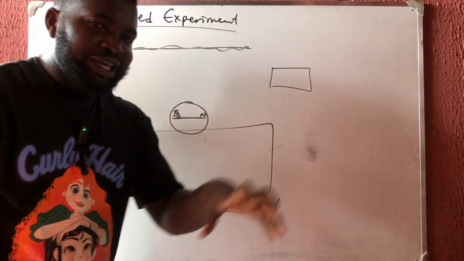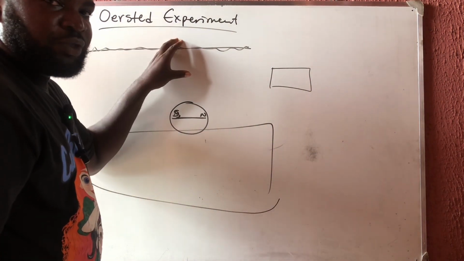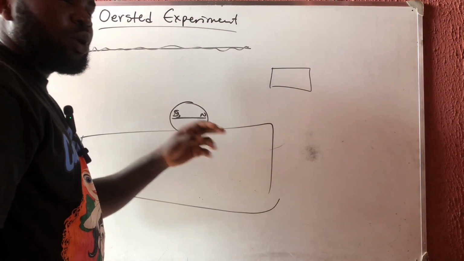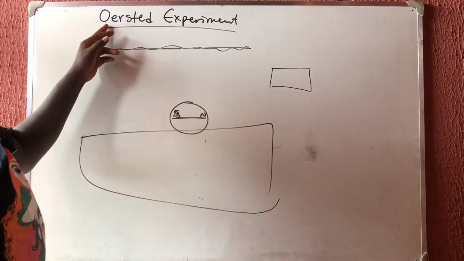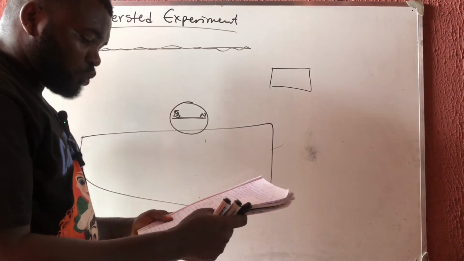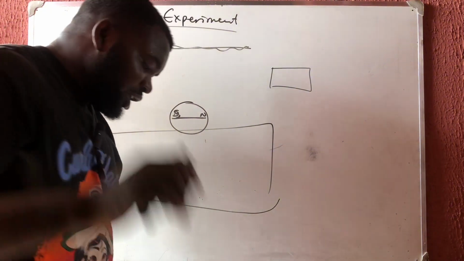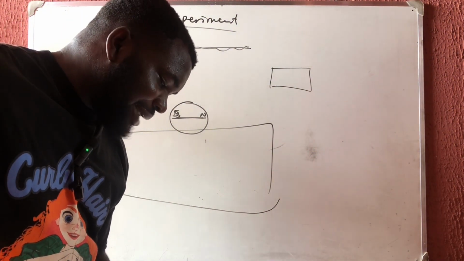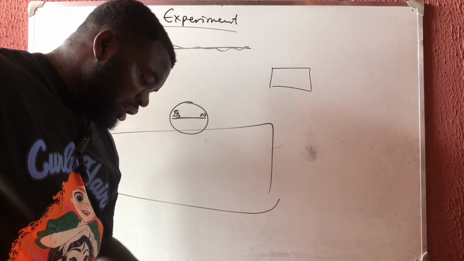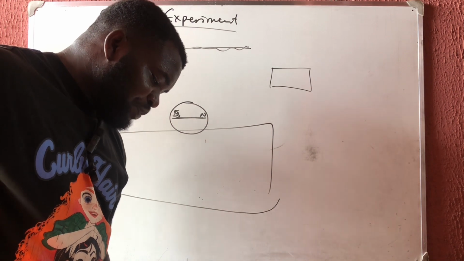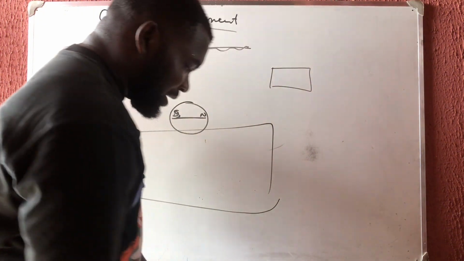So there is a relationship between electricity and magnets. There is a magnetic field in a wire whenever a current passes through it. That is what we call the Oersted experiment, and this was discovered in 1820. In 1820, a scientist made an accidental discovery that opened a new branch of physics that connects electricity and magnetism. He discovered that when a current is passed through a wire, it deflects a magnet. Like I told you before, it deflects a magnet.